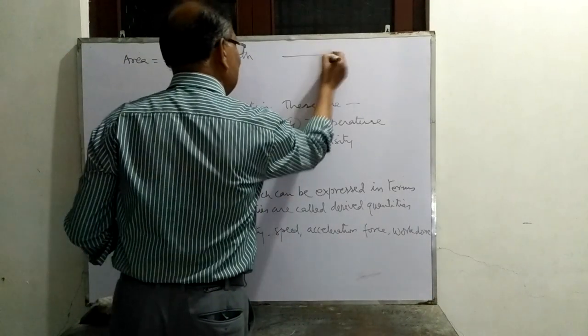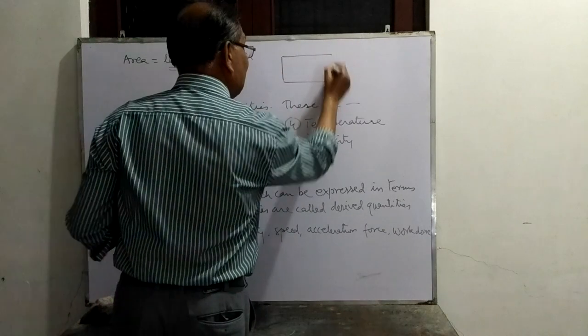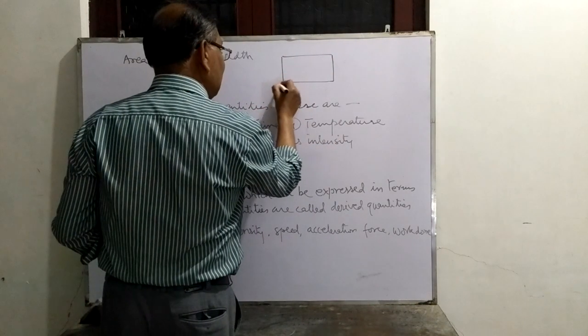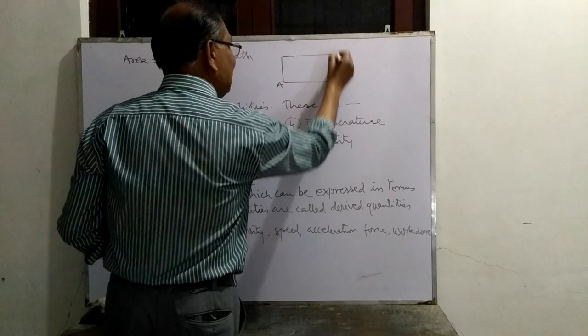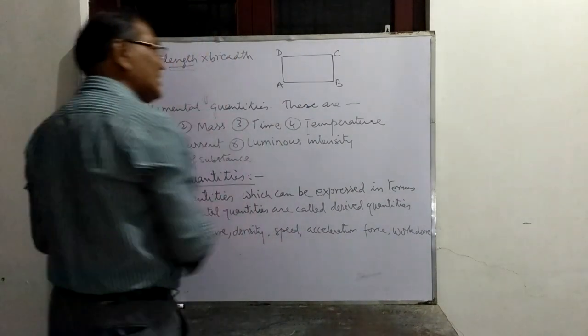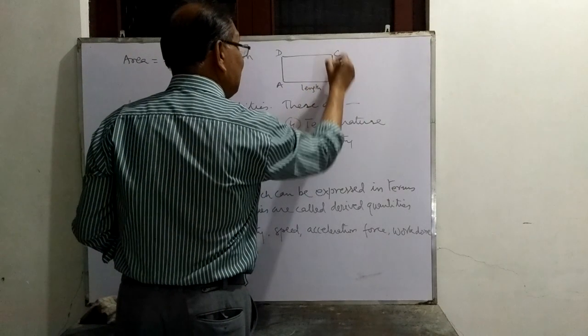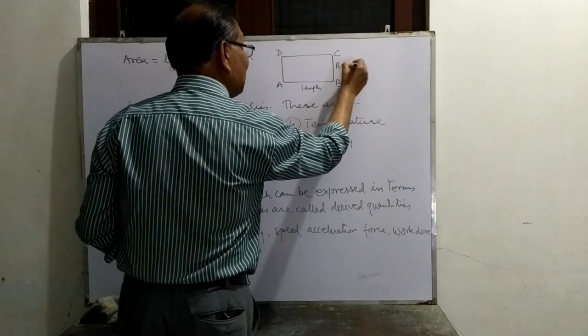For example, if I take a rectangle, and name it A, B, C, D, then in this rectangle we say AB is the length and BC is the breadth.